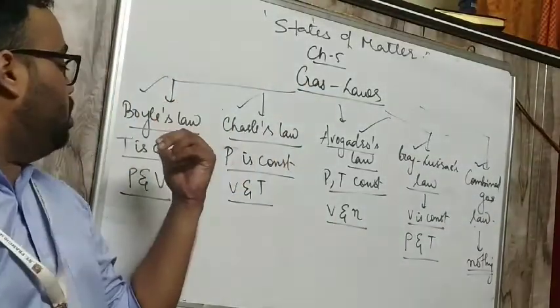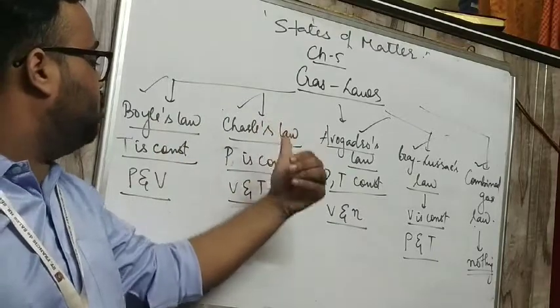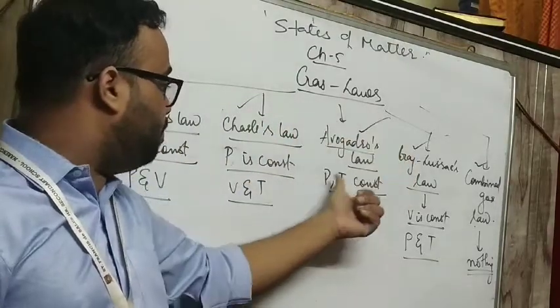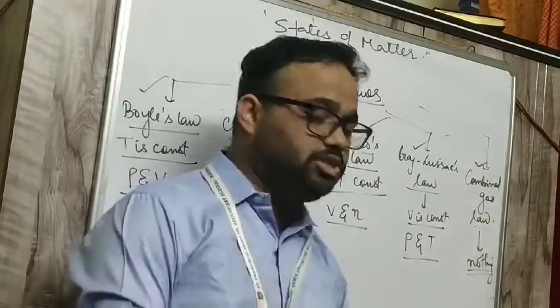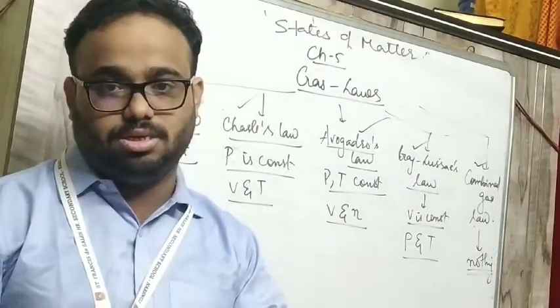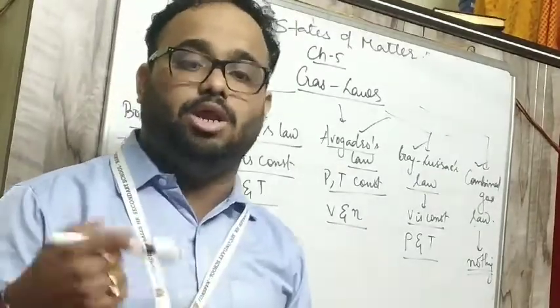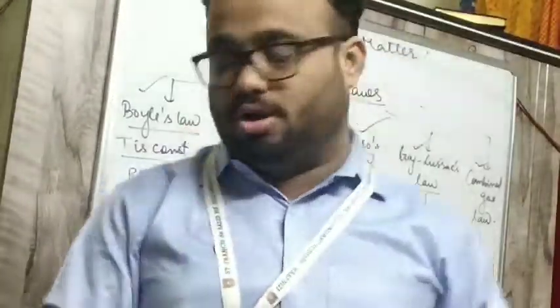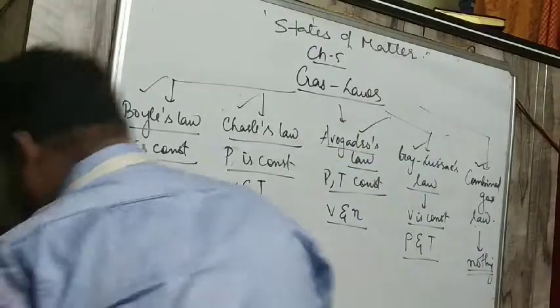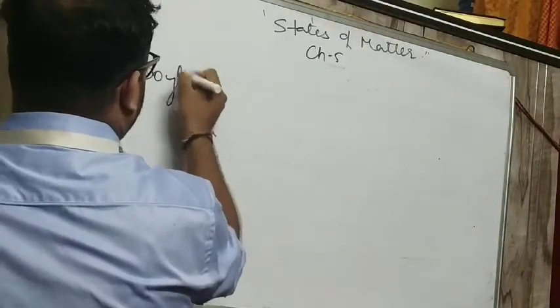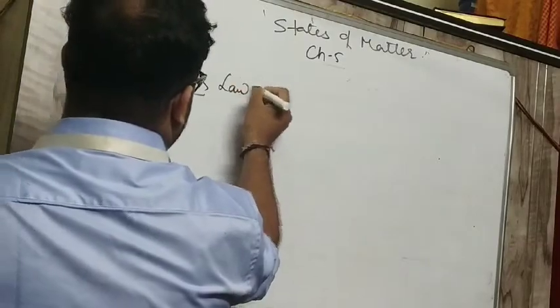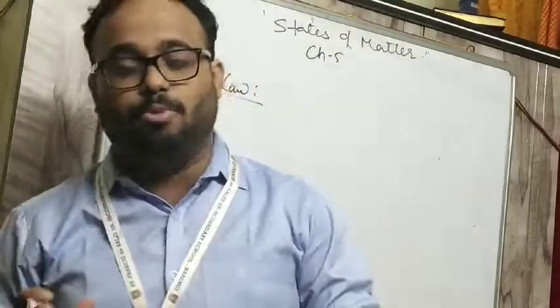So in Boyle's law, temperature is constant. In Charles' law, pressure is constant. In Avogadro's law, pressure and temperature are constant. In Gay-Lussac's law, volume is constant. And in the combined gas law, nothing is constant. Let us start the laws one by one. I am just explaining the laws. The notes you will get in Google Classroom. The first law is Boyle's law.